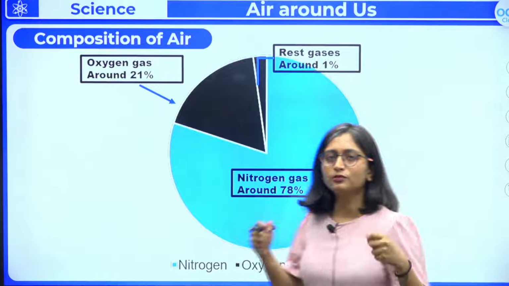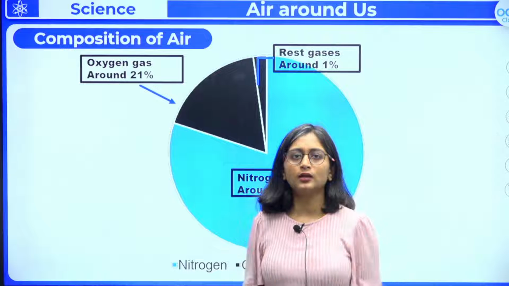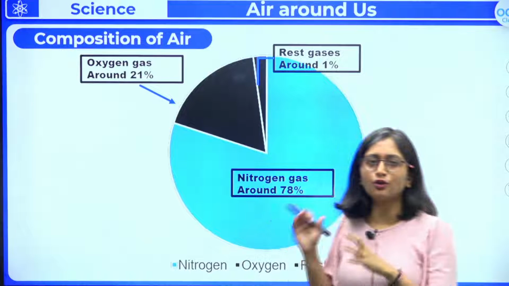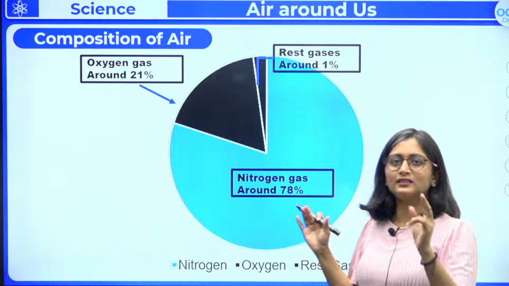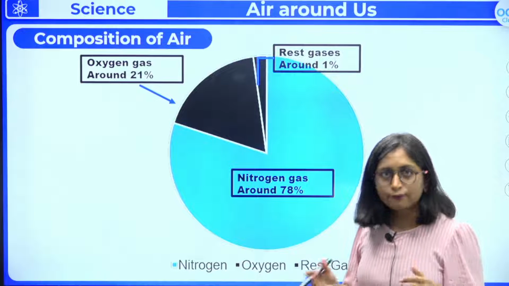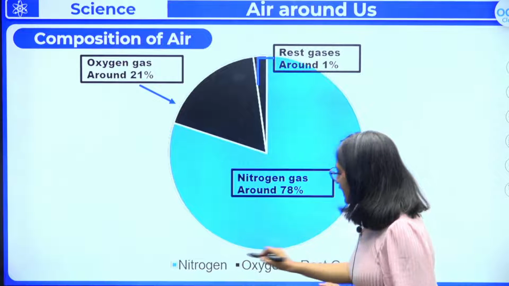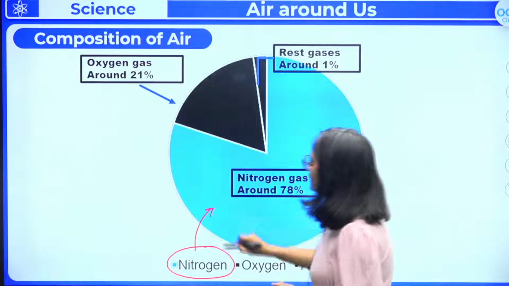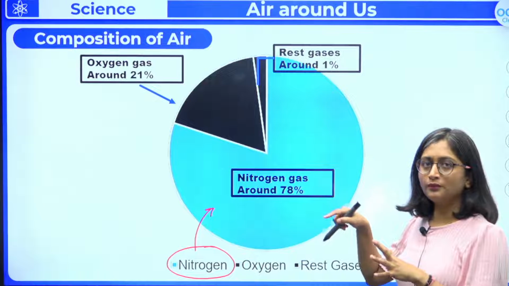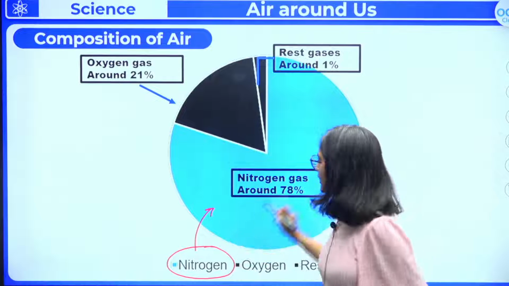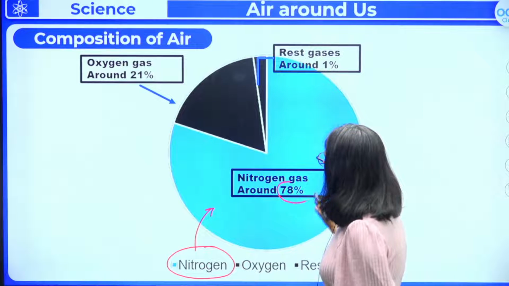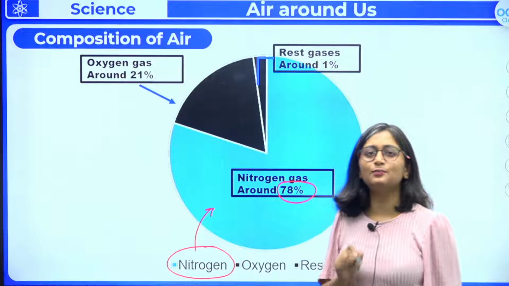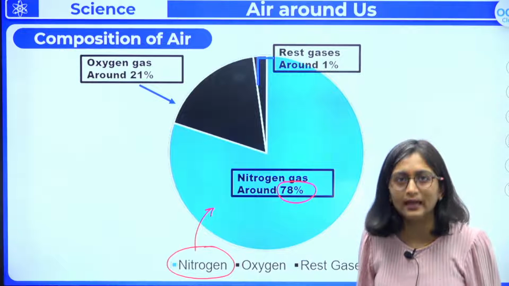Who is contributing the most in the making of the air? When you look at the composition of air, which has the highest composition? Of course, that is nitrogen. You can see that the majority is covered with the blue one, which represents nitrogen. So nitrogen contributes around 78% of the total volume of air.